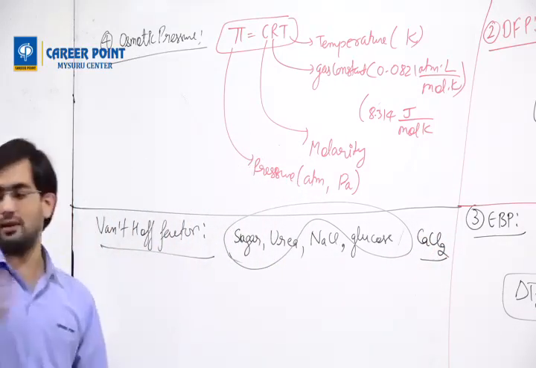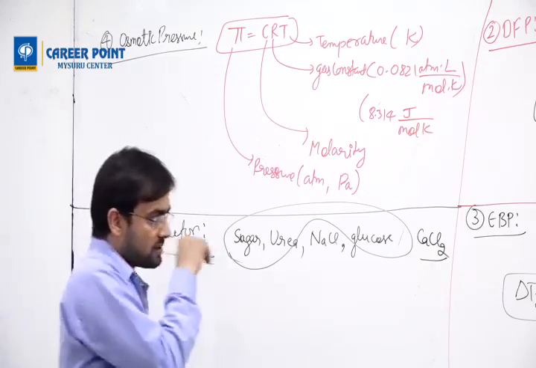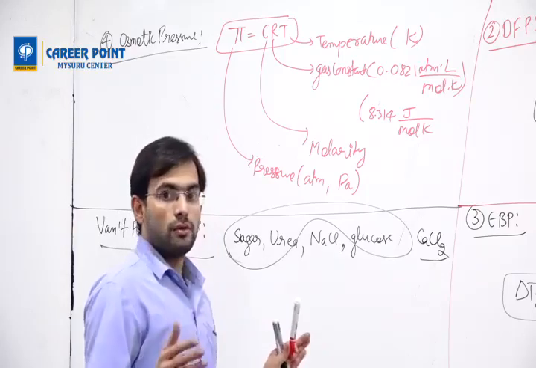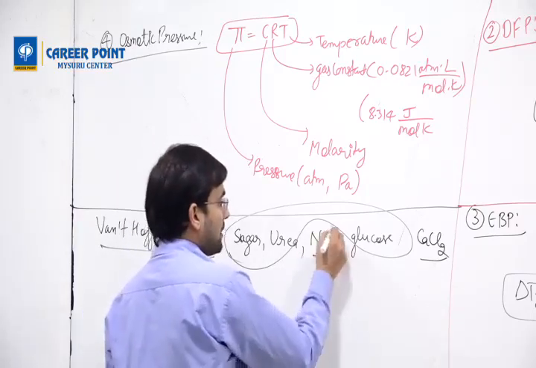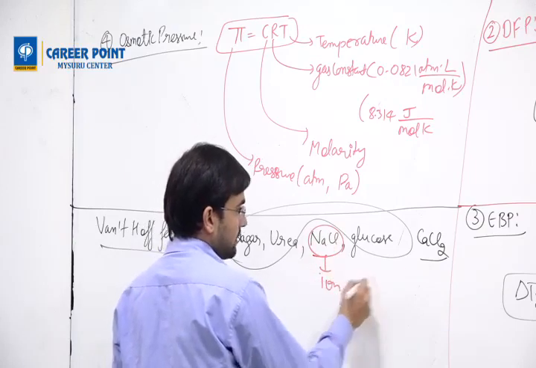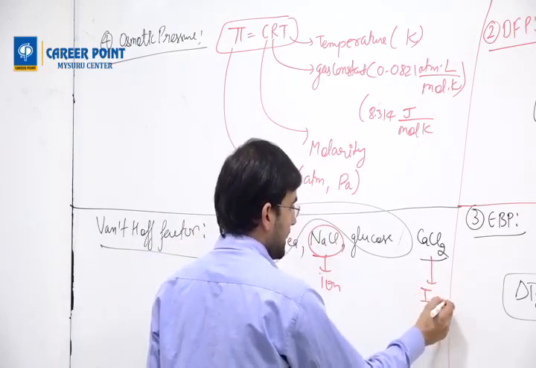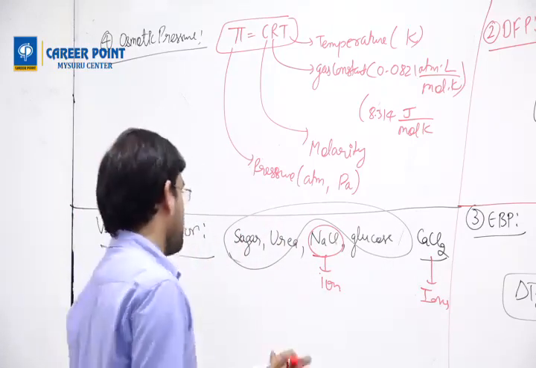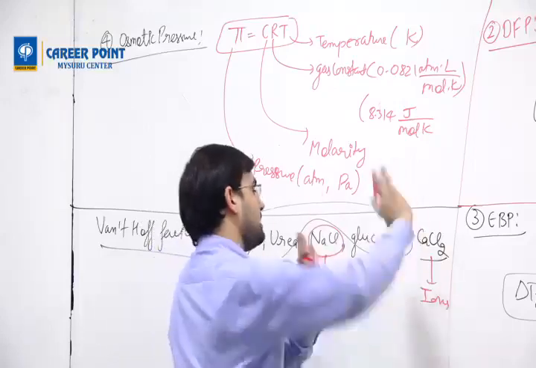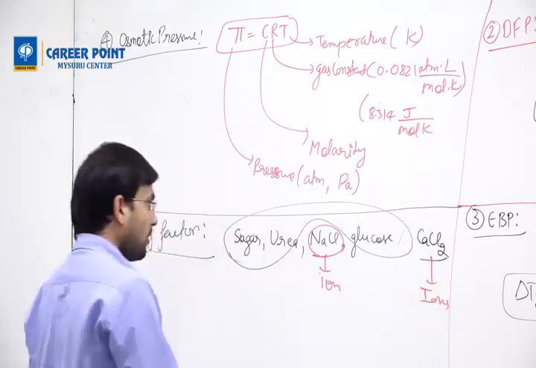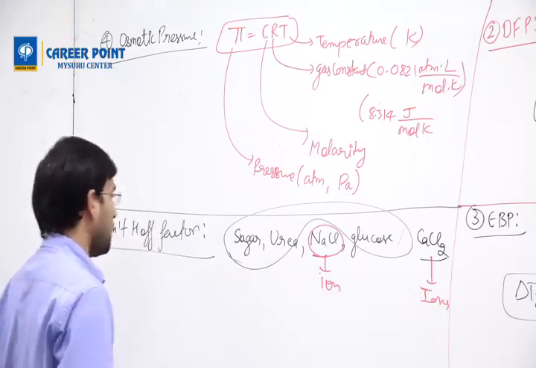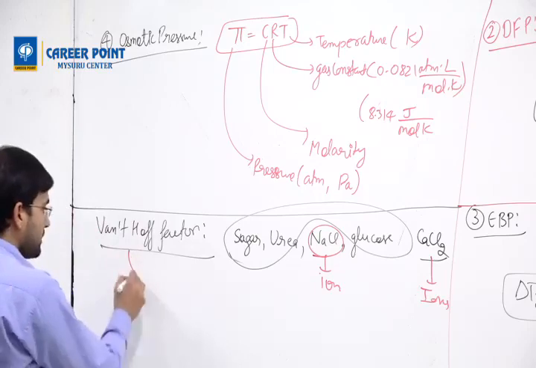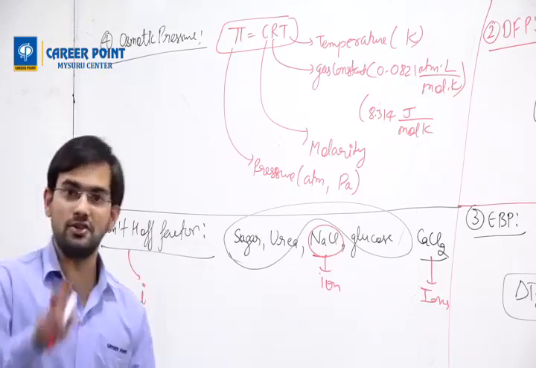Then van't Hoff, a scientist, came forward and said there is a problem. The problem can be solved provided you understand one thing: they produce ions. This also produces ions. These three do not produce ions. That's why this comes in another category. Then he tried to make a formula out of it. So the van't Hoff factor is denoted by i, and it depends on two different conditions.